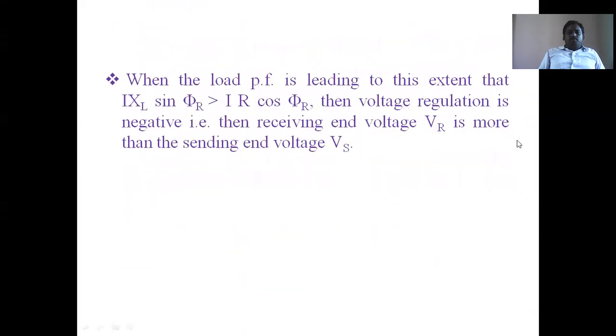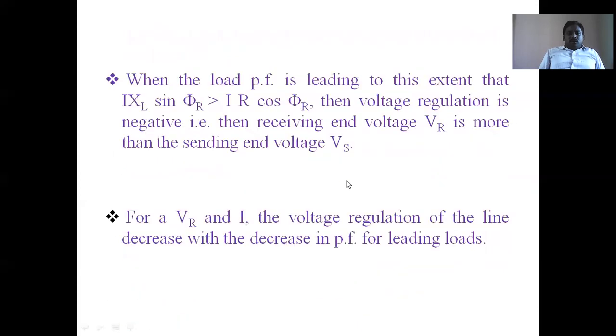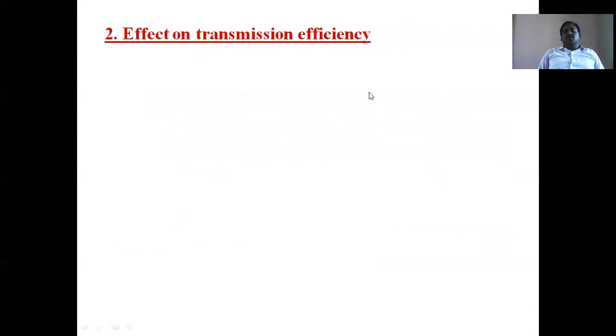But when the leading power factor decreases, voltage regulation decreases. Voltage regulation decreases means higher values, 20, 40. Voltage regulation increases means smaller values, 4%, 2%, like that. So the next effect is the effect on transmission efficiency.